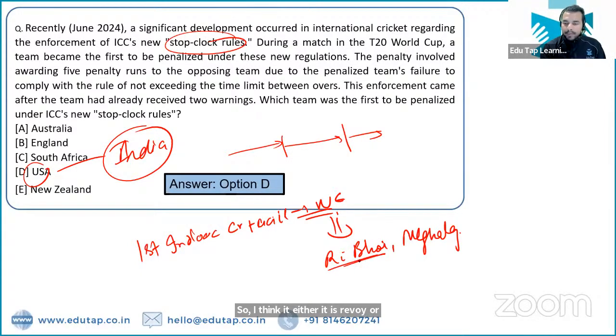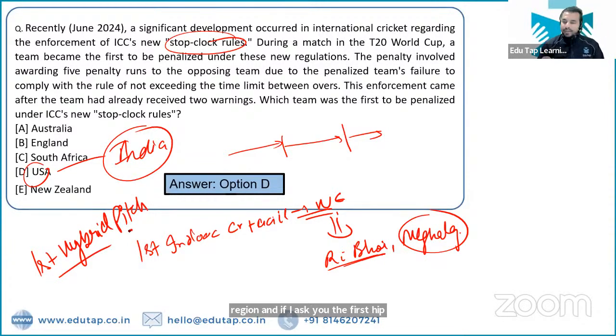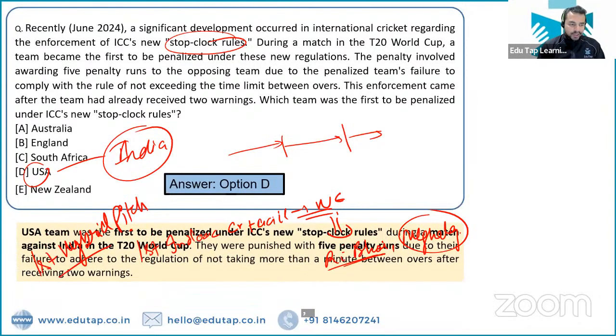I think it is Ribhoi, Meghalaya, right? It is Ribhoi, Meghalaya, the first indoor cricketing facility for the northeastern region. And if I ask you the first hybrid pitch, it has been installed in Dharamshala cricket ground of Himachal Pradesh. Absolutely right. This is the right answer.